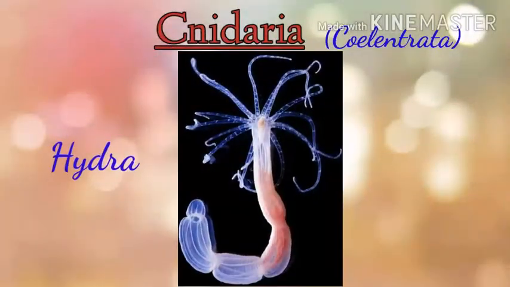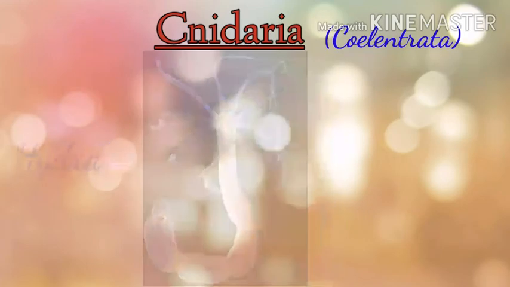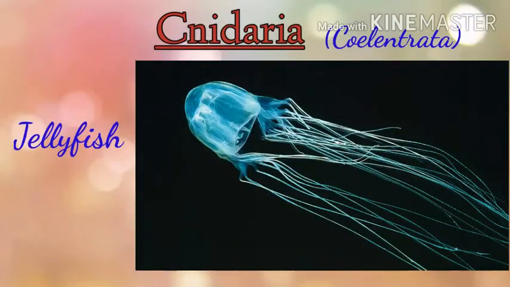This is Hydra. Hydra has a vase-like shape. The upper part of the body has long, slender, filament-like projections which are called tentacles. What are they called? Tentacles. Tentacles help in movement and in catching their food or prey. An example of a free-living form is jellyfish. It has an inverted bowl-like shape. The lower part of the body has numerous tentacles which help in movement and in catching prey.